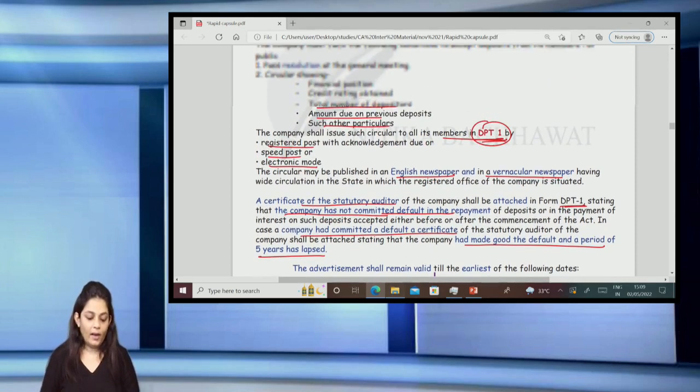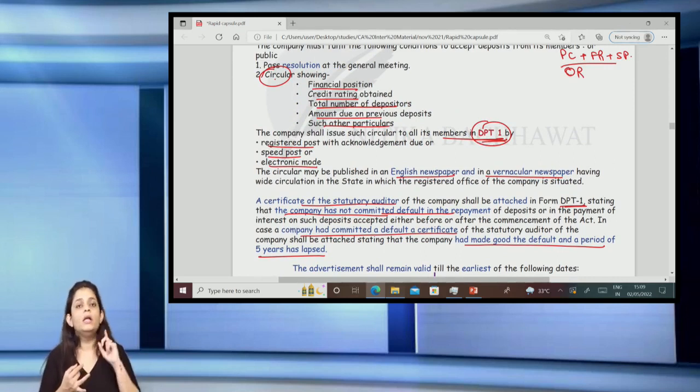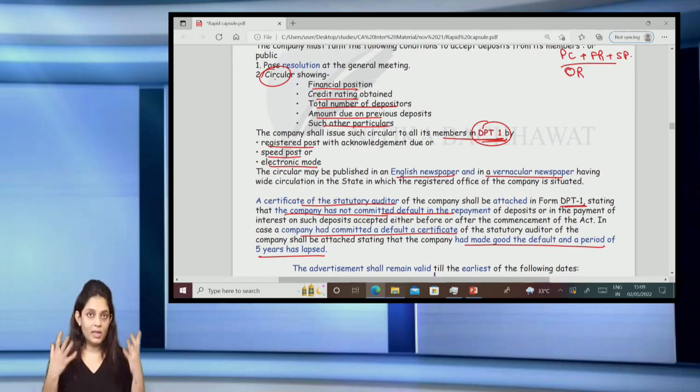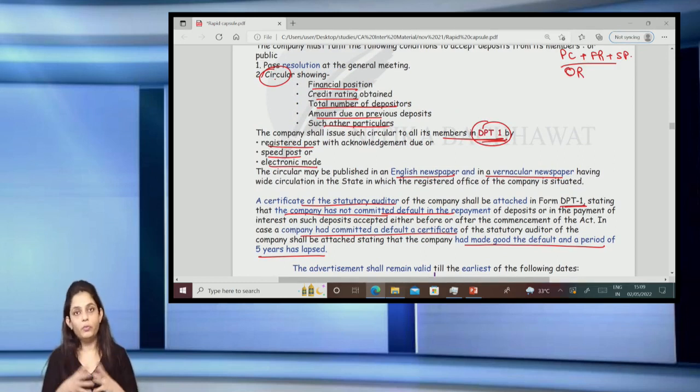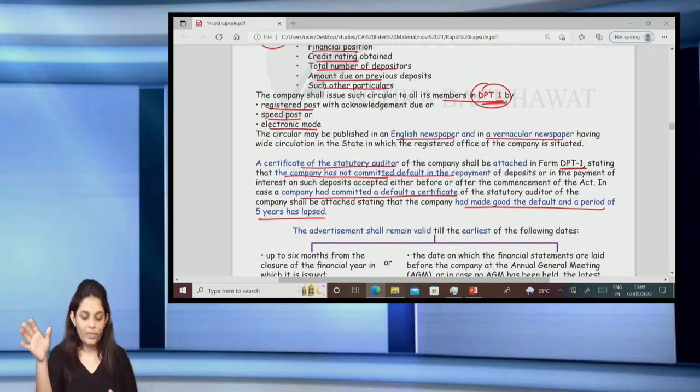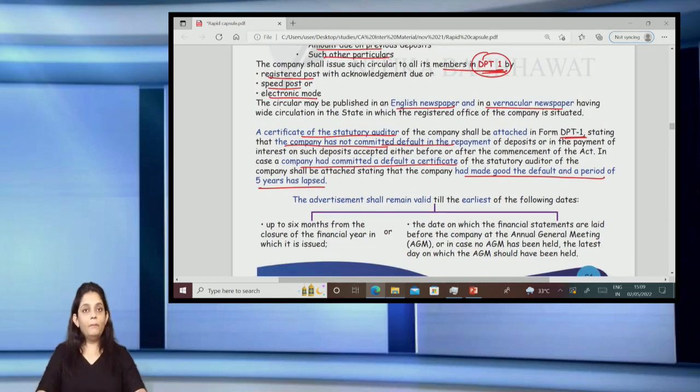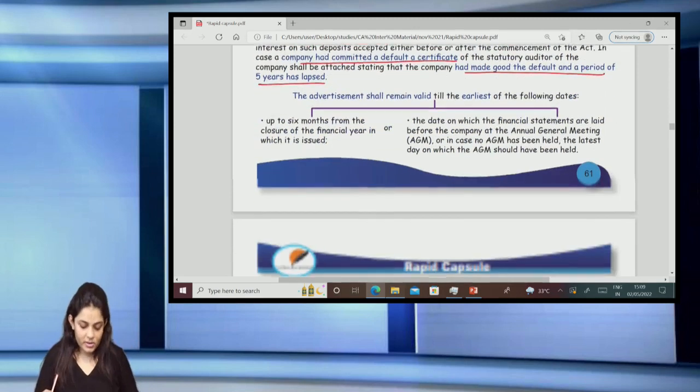So I repeat again, the company has to give to all the members a circular. This circular shall state the financial position of the company, then the credit rating of the company, the total depositors that the company has as on that day, the amount due on the deposits, and any other particulars required. It will be sent by registered post, speed post, or by electronic mode, and it will be sent in DPT1 to all the members, right? It will also be published in the English and the vernacular language newspaper. The company also has to give a statement from the statutory auditor that we have not made a default in the repayment of the deposits, and if we have, we have already repaid it and 5 years have lapsed from the day the repayment was done.